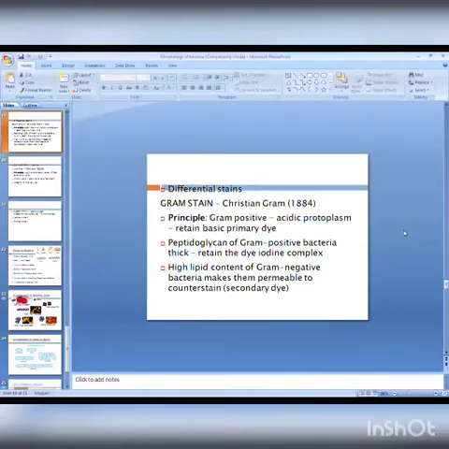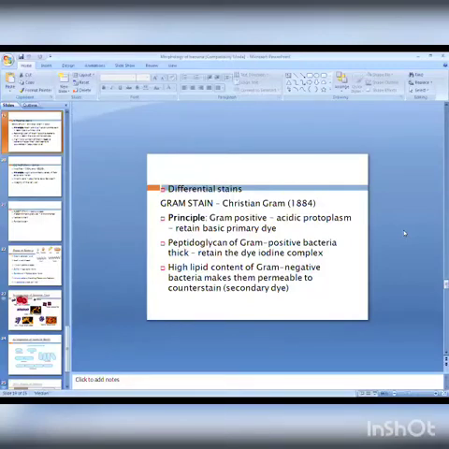Because of that, the stain, crystal violet, is basic in nature and the cytoplasm acidic, so there is a firmer attachment between the cytoplasm and stain. That's why they are violet in color. In Gram negative, it is weakly attached, so it easily decolorizes with the help of alcohol and takes the color of the secondary stain, safranin, red. That's why they are red in color. So this one is the acid cytoplasm theory.